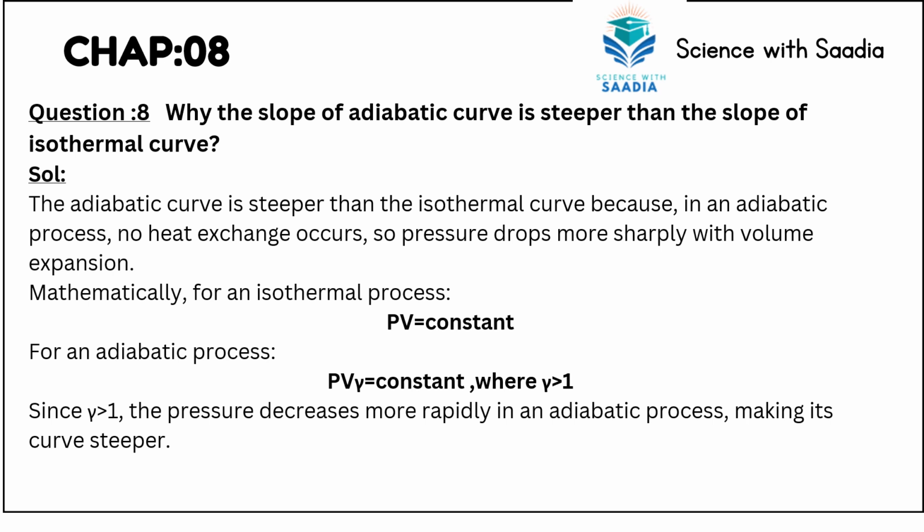Which states: why is the slope of an adiabatic curve steeper than the slope of an isothermal curve? So the answer is, the adiabatic curve is steeper than the isothermal curve because in an adiabatic process no heat exchange occurs, so pressure drops more sharply with volume expansion. Mathematically, for an isothermal process, PV equals constant, and for an adiabatic process, PV^γ equals constant, where γ is greater than 1. Since γ is greater than 1, the pressure decreases more rapidly in an adiabatic process, making its curve steeper.